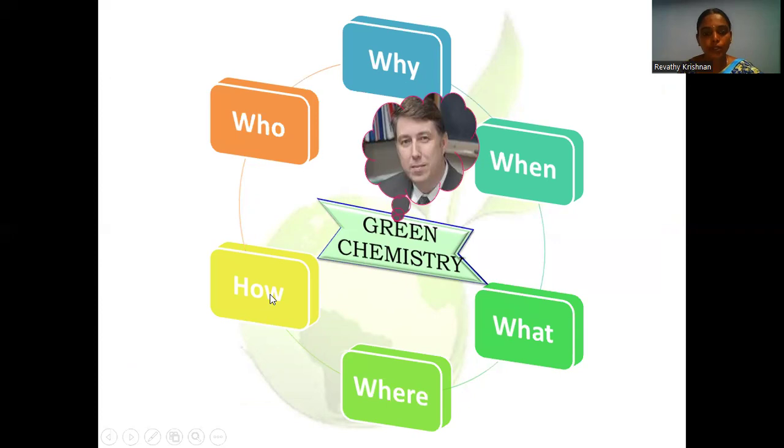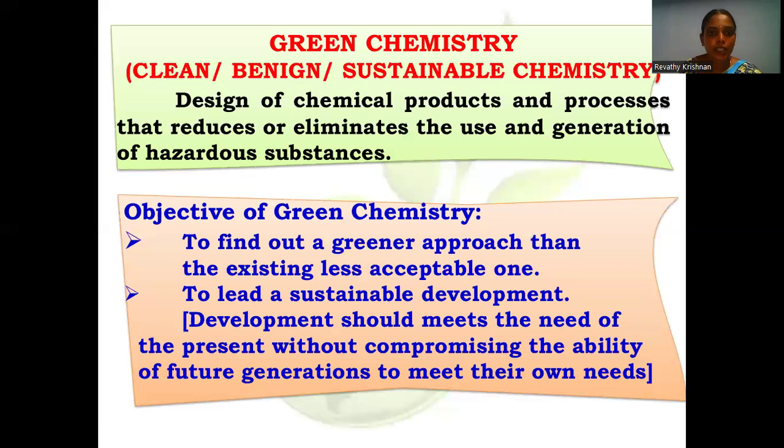And how can we do the green chemical reaction? In normal laboratories, we can perform organic conversions by using greener solvents and greener reagents. For what purpose? To replace the tedious conventional procedure, to avoid the derivative steps, and to improve the yield. So we have to go for greener chemical reactions. And this is the definition of green chemistry.